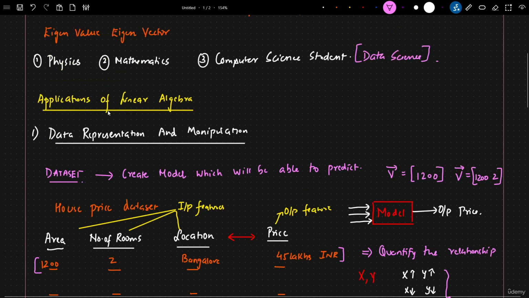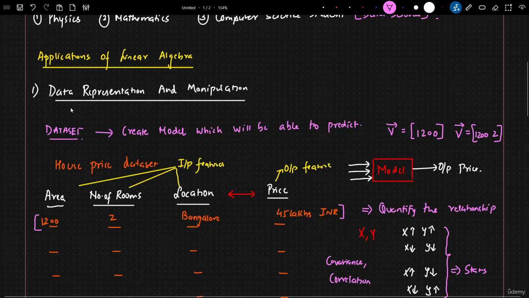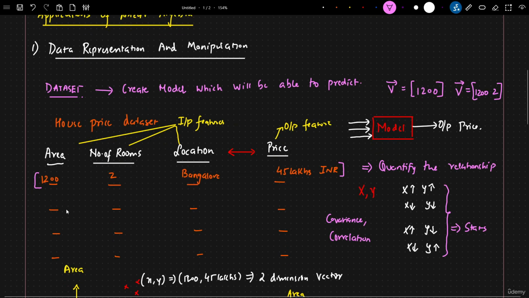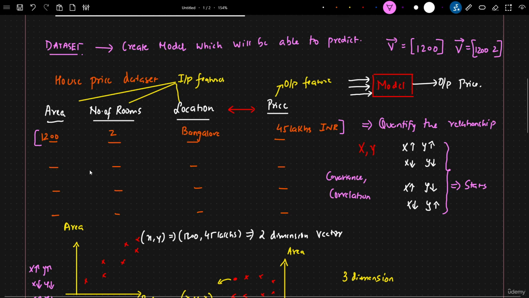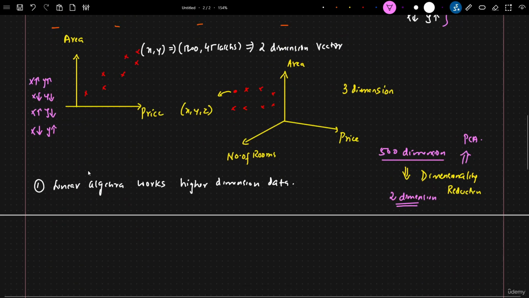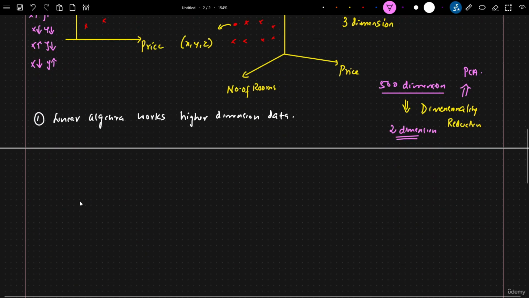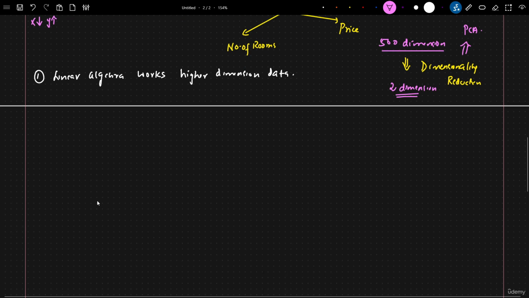So this was the first point, that we'll be able to represent the data well and perform different manipulations and all. Because at the end of the day, every value over here will be converted into vectors. When we say vectors, dimensions, they are one and the same, okay? Now, the second thing where it has some amazing application is in machine learning and artificial intelligence.